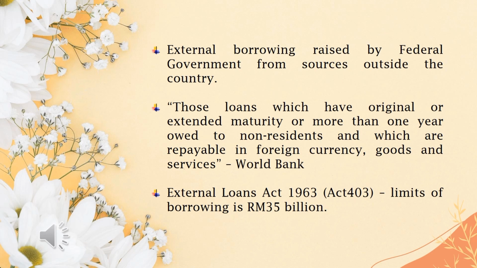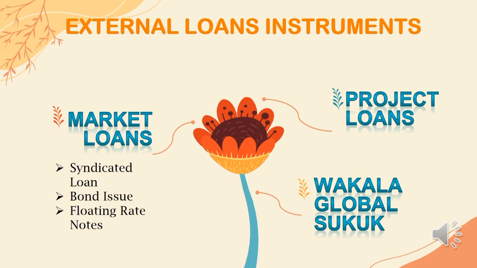The World Bank defines external loans as those loans which have an original or extended maturity of more than 1 year, owed to non-residents, and which are returnable in foreign currency, goods and services. Based on the External Loan Act 1963, Act 403, the limit of borrowing is 35 billion. External loans consist of market loans, project loans and wakalah global sukuk.